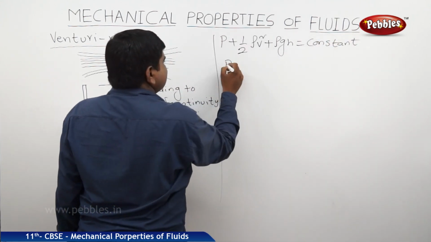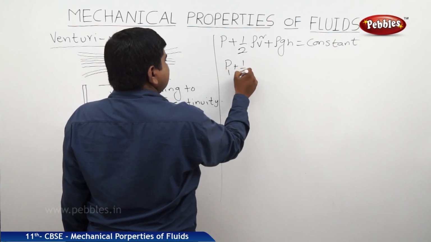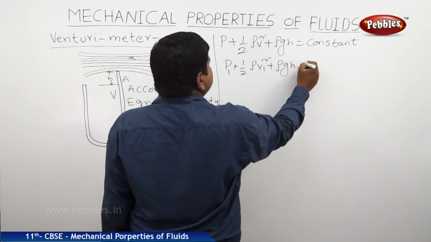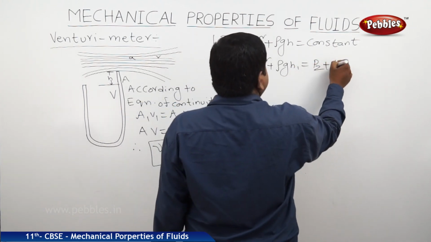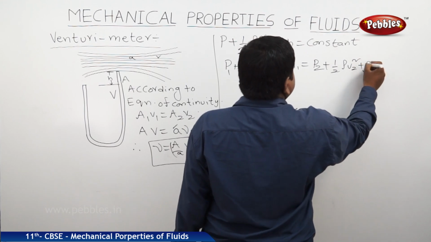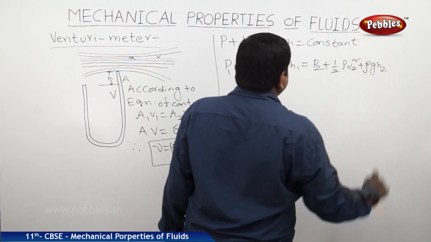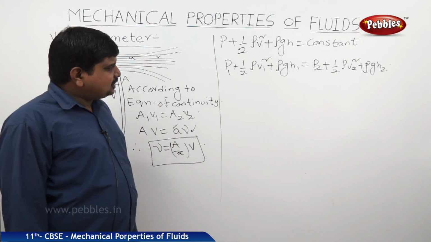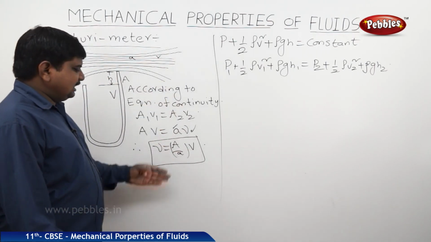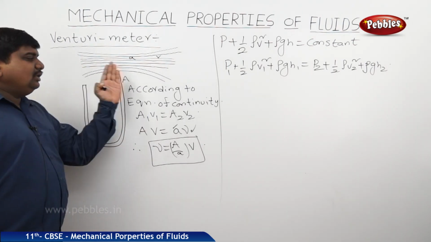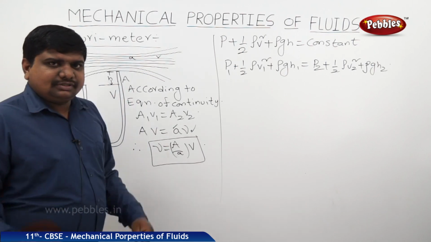It will be written as P1 plus half rho V1 squared plus rho GH1 is equal to P2 plus half rho V2 squared plus rho GH2. Now we should substitute the V1, V2, H1, H2 values. Then we can get the answer for the blood flow, which is nothing but the fluid's speed through the narrow tubes.